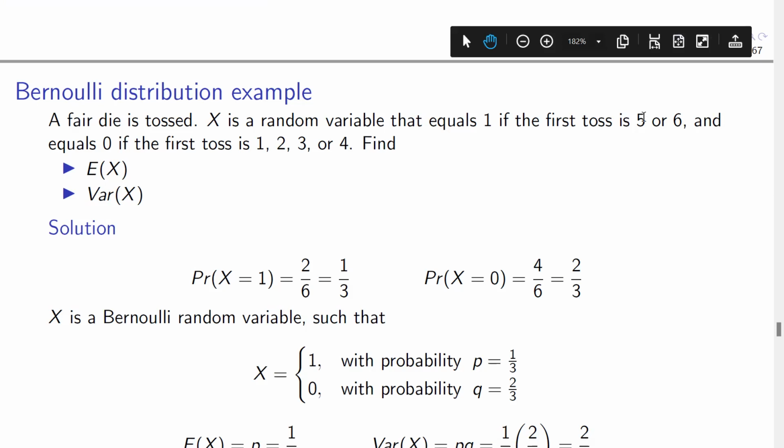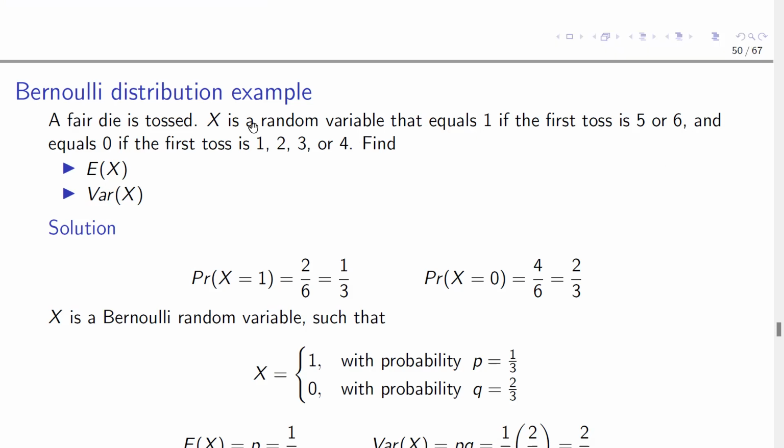Looking at this question, you can deduce that this is a Bernoulli distribution because X assumes only 2 outcomes: either 1 when you get a 5 or 6, or 0 when you get 1, 2, 3, or 4. So the probability that X is equal to 1 is 2/6, because the probability of getting a 5 when you toss is 1/6, and getting a 6 is also 1/6. But the word here is "or", 5 or 6, so we add. So 1/6 plus 1/6 gives us 2/6. Simplify to get 1/3.